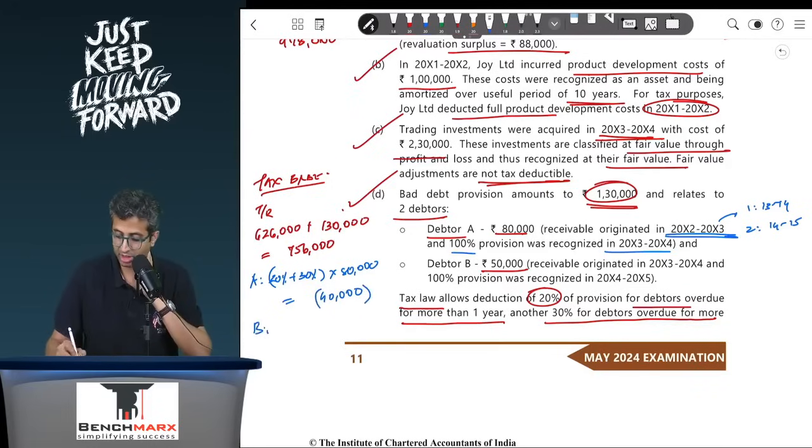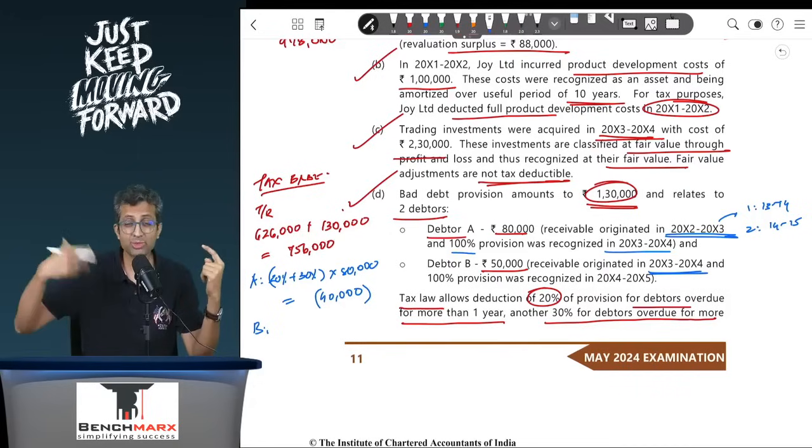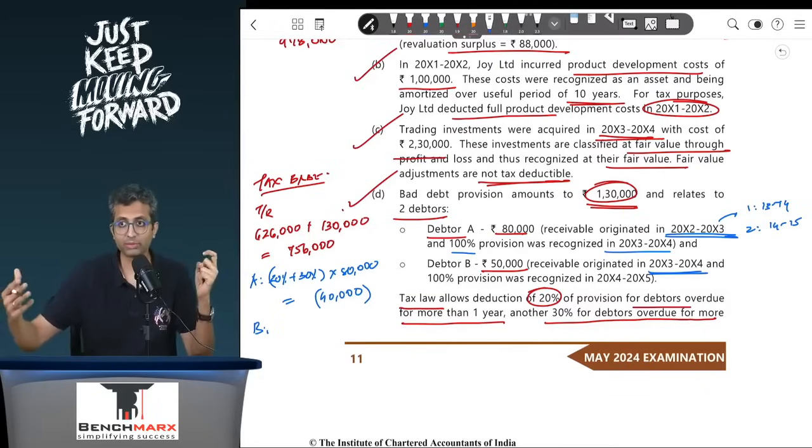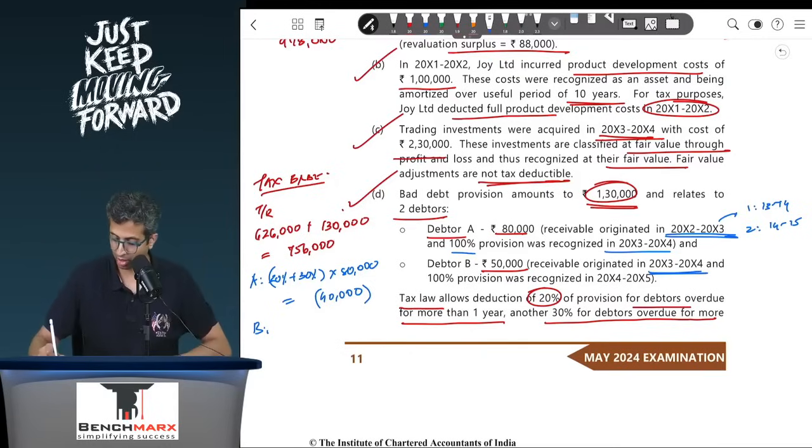When you go to debtor B, 50,000, which is a receivable originated in 13-14. Again, we don't know which date. Let us say at the middle of the year, 30th September 13, which means 1 year gets over on 30th September 14, and then these remain overdue for more than 1 year, but till 31st March 15, they are overdue for less than 2 years. So this is overdue for more than 2 years, however less than 3 years. This is overdue for more than 1 year but less than 2 years, in which case the provision is only 20%. So over here, this is 20% directly of 50,000, and as a result, this is going to come to 10,000.